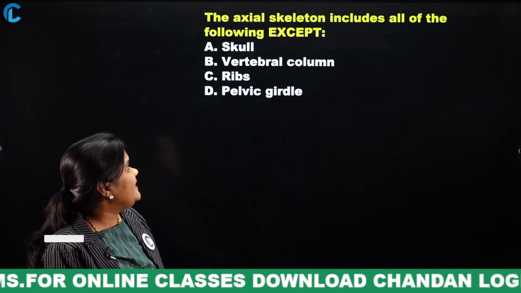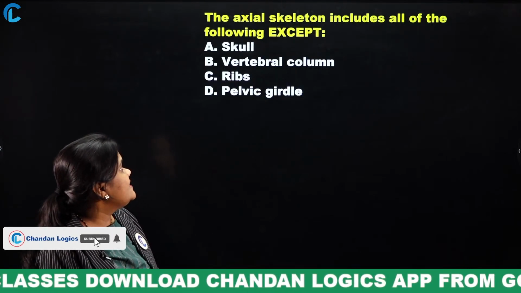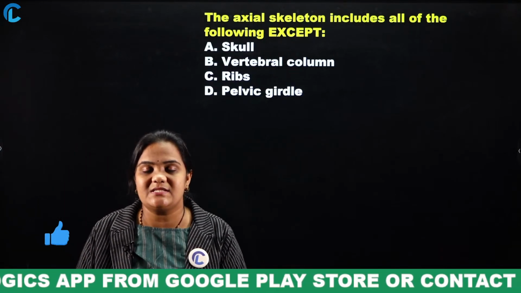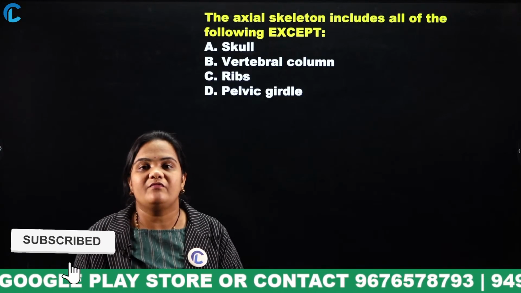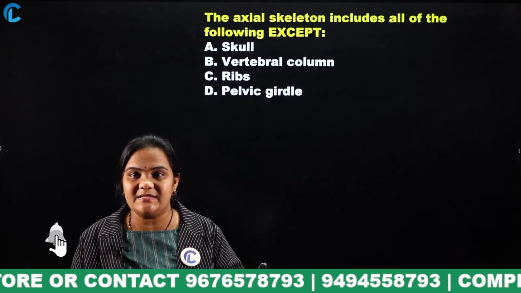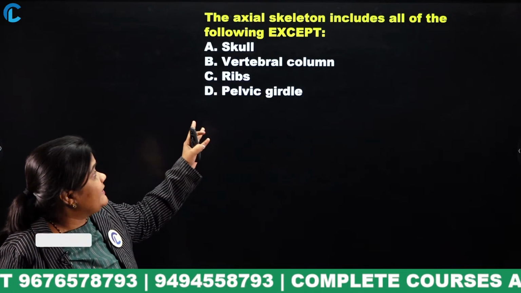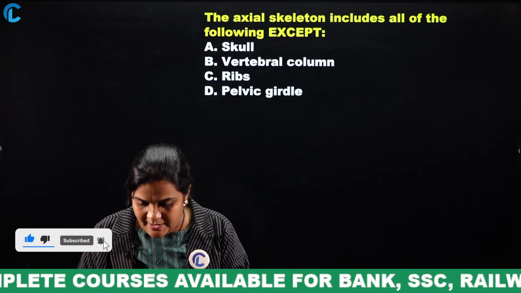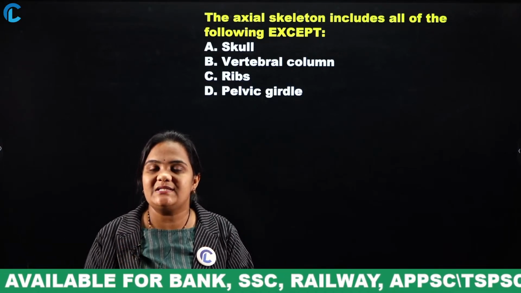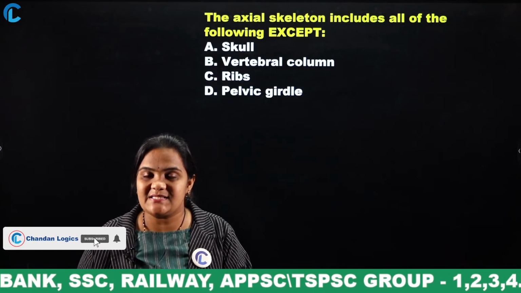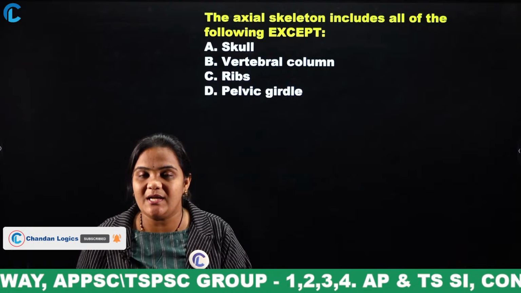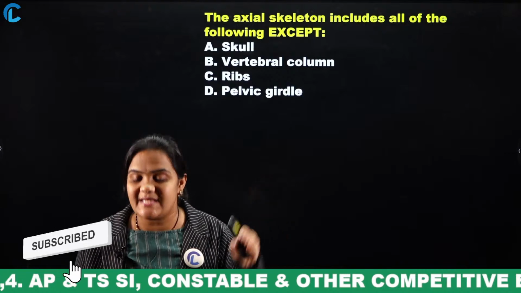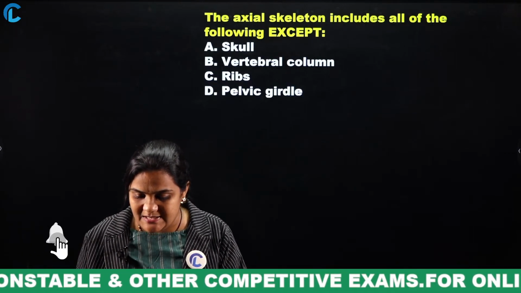The axial skeleton includes all of the following except: skull, vertebral column, ribs, pelvic girdle. Generally, in the skeletal system we have two types of skeleton systems. One is the axial skeleton system and the other is the appendicular skeleton. So, in the given four options, which is not part of the axial skeleton system? Everyone mention your answer in the comment section.